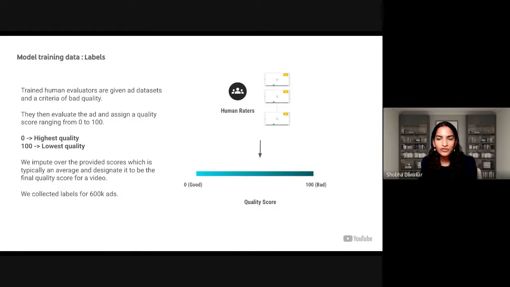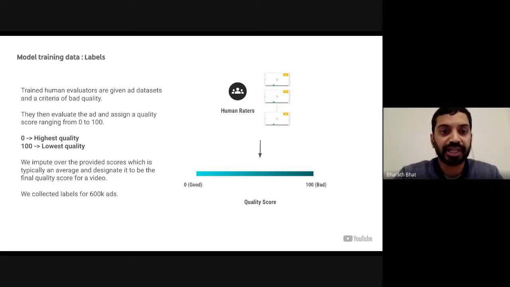Next, Bharat is going to talk about how the model is built. Thank you, Shobha. I will talk about the details of our dataset collection methodology and model architectures next.